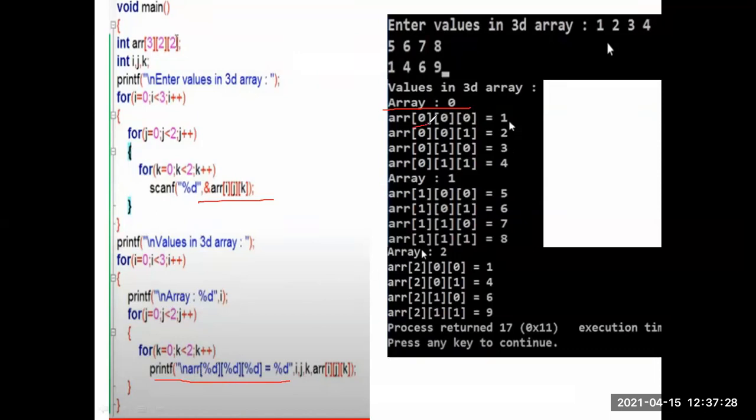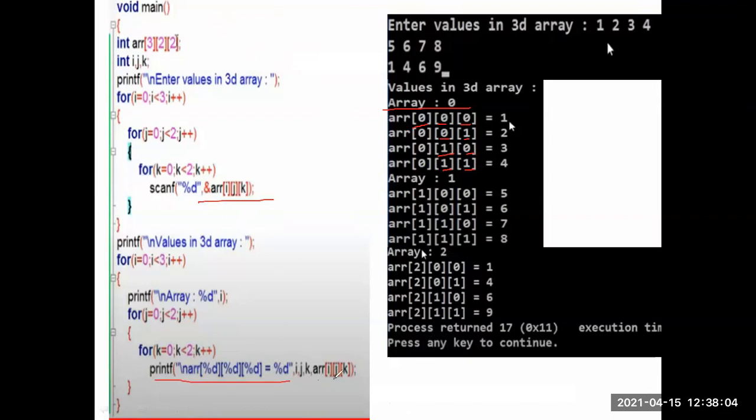In this example, first j equal to 0, so here 0. This is the 0th row, that's why array is 0. Then j first 0 column, 0 row, 0 row 0 column. Next 0 row, first column. First row, 0 column. First row, first column. In this way, I print for display purpose. I write here array of percentage d, I comma j comma k. I want to print the I value, j value, k value.